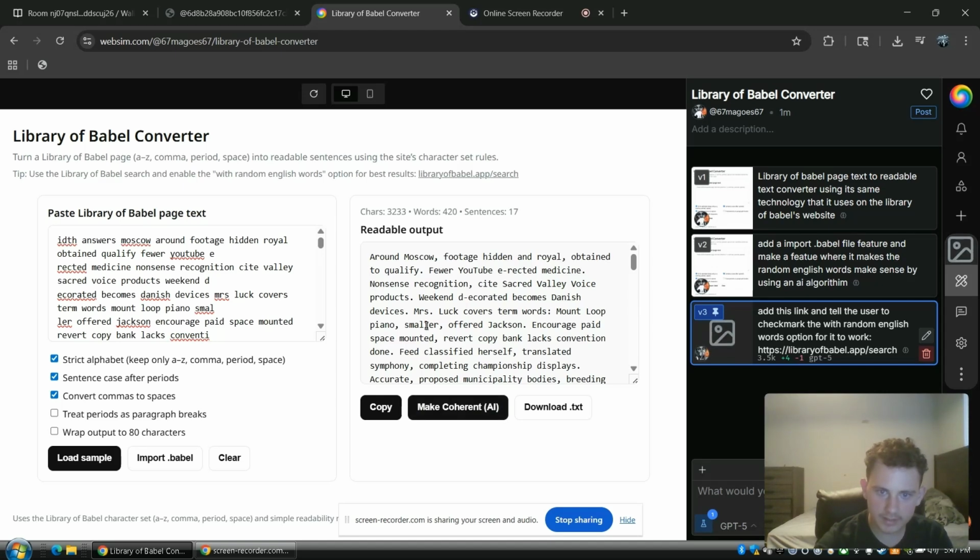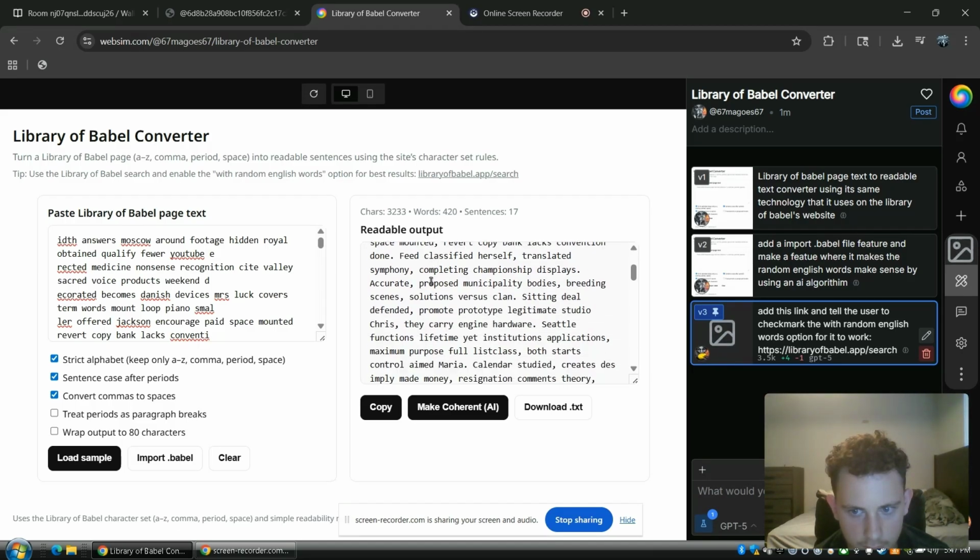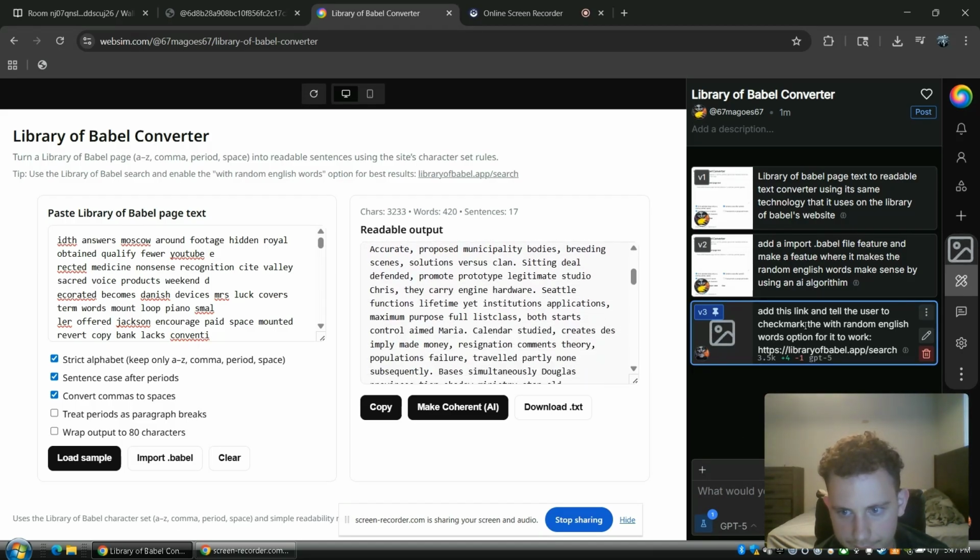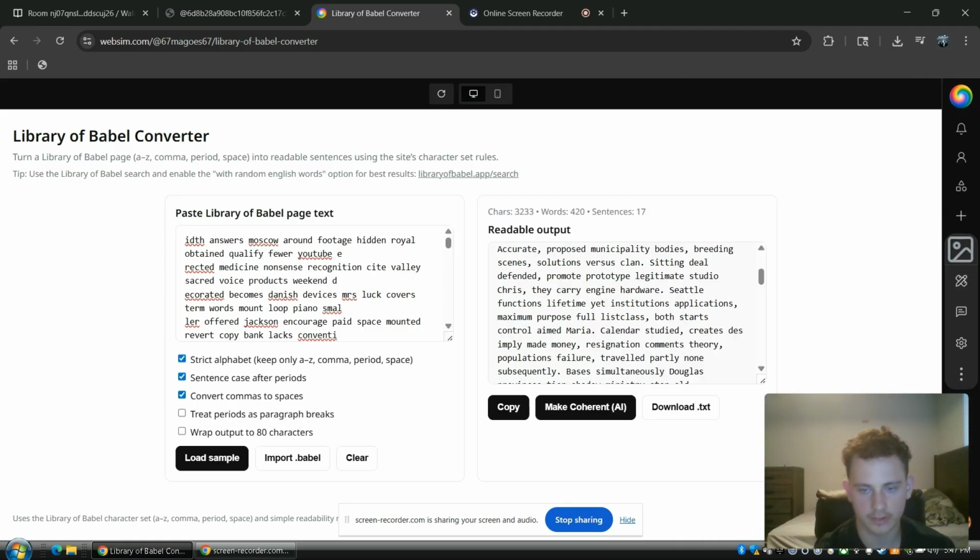See, yeah, it mixes it up with some AI algorithm. I don't know how it works, but it's supposed to make more sense. But the only problem that I encountered with this was... let's just ignore that. Let me close that out. So accurate, proposed.